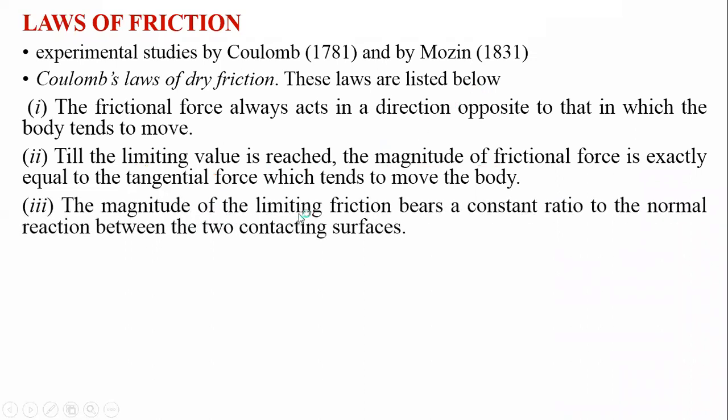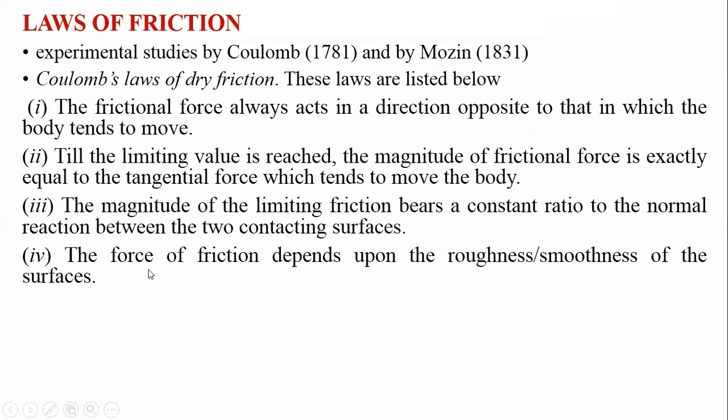The magnitude of limiting friction bears a constant ratio to the normal reaction between the two contact surfaces. As we have previously said, the coefficient of friction, mu, is equal to F upon N. The same statement is written over here. And the fourth one: the force of friction depends upon the roughness or smoothness of the friction surface.